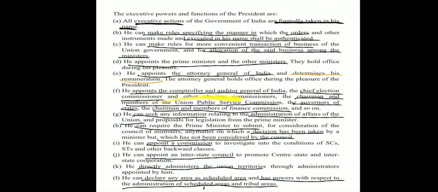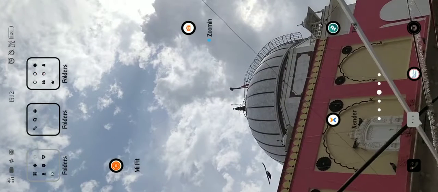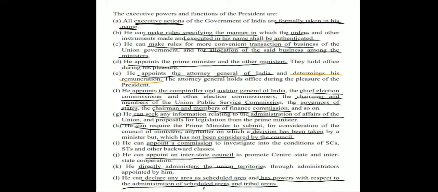First, he was appointing the posts and members of a lot of important institutions. Now we see that he can appoint a commission to investigate into the conditions of the scheduled castes, scheduled tribes, and the other backward classes. He can also appoint an interstate council to promote interstate cooperation. He directly administers the union territories. This is one major power. All the union territories administration comes under the President. And he can declare any area as a scheduled area, and he has powers with respect to the administration of the scheduled areas and the tribal areas. This was with the executive powers.